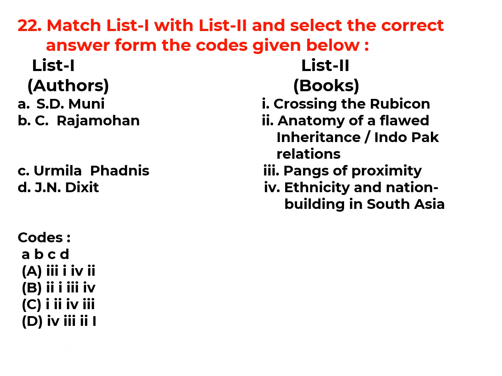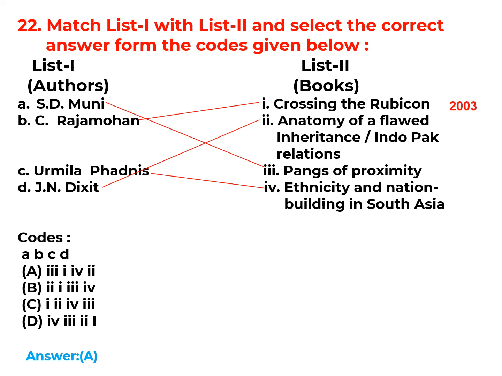Now authors with books. S.D. Muni, Pangs of Proximity. C. Raj Mohan, Crossing the Rubicon. Urmila Phadnis, Ethnicity and Nation Building in South Asia. J. N. Dixit, Anatomy of a Flawed Inheritance: Indo-Pak Relations. So the correct option for this question is option A, 3142. Let us see the year of publication of these books.